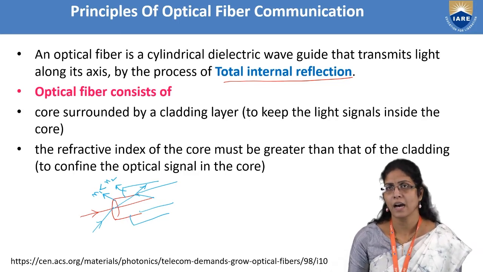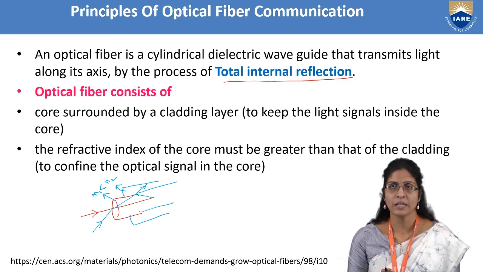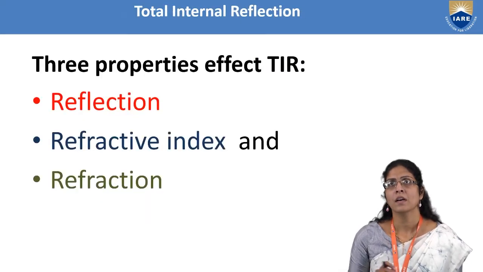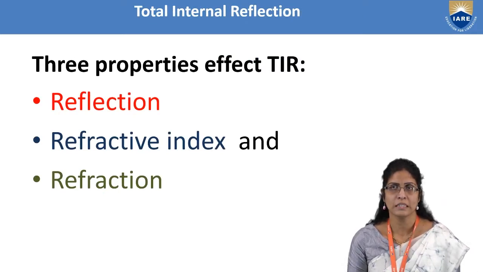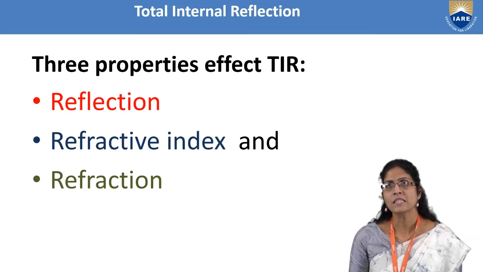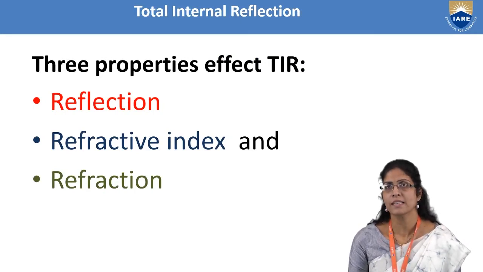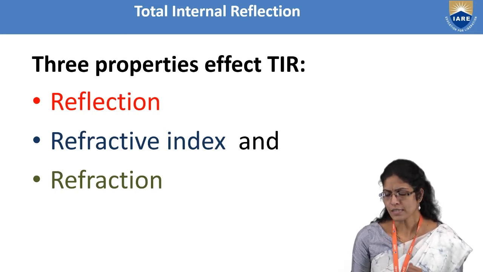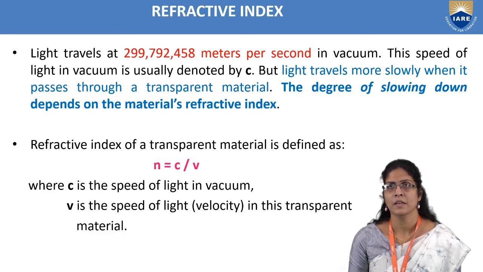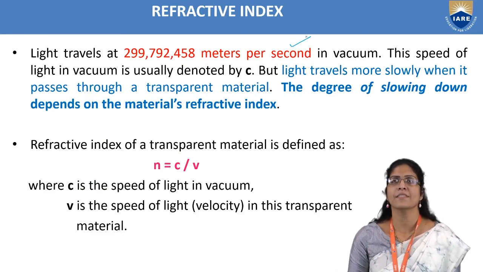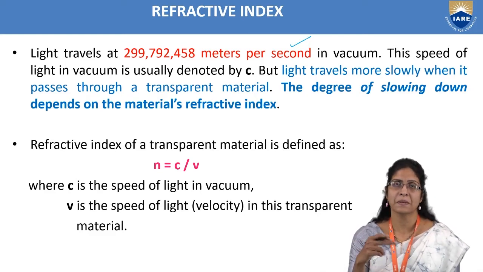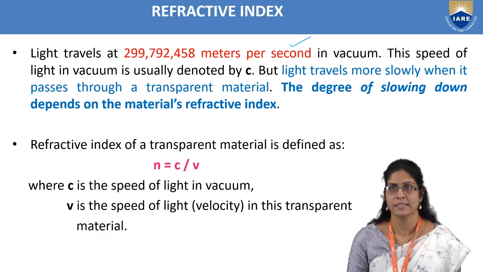You will understand how total internal reflection really takes place in an optical fiber in the coming slides. The three properties you need to understand total internal reflection are reflection, refractive index, and refraction. First, let us see what refractive index is. This is related to the speed at which light travels in vacuum, which you always represent as C in physics.